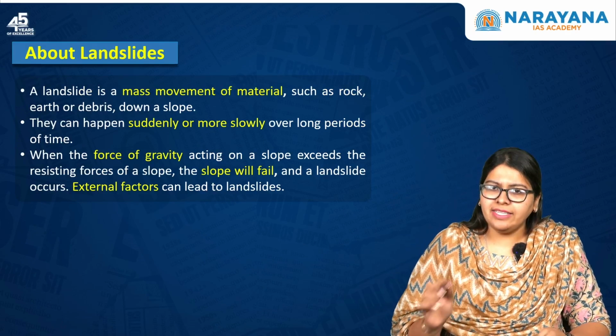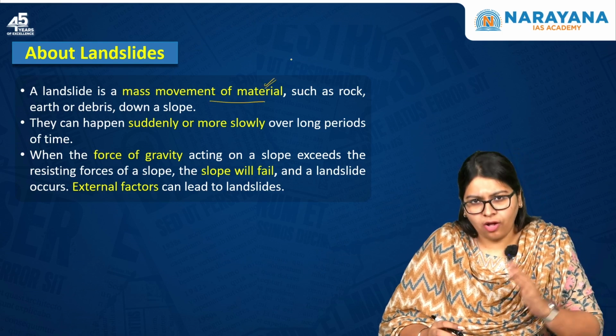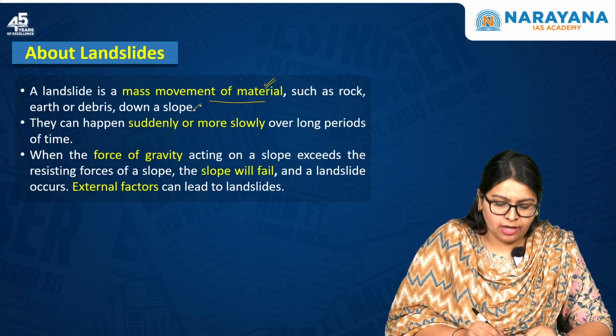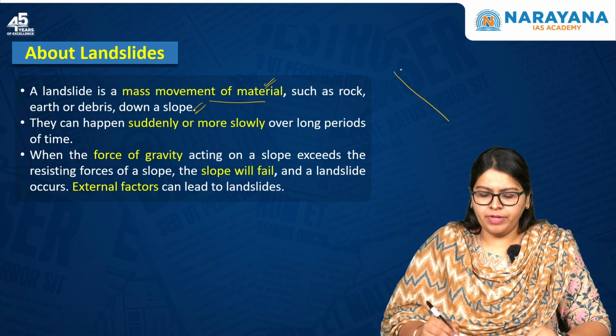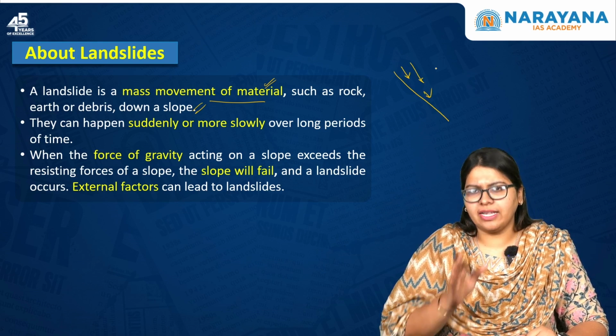A landslide is nothing but a mass movement of material such as rock, earth or debris down a slope. So when there is a slope, then there is a mass movement of rocks, earth or debris, and that is called a landslide.